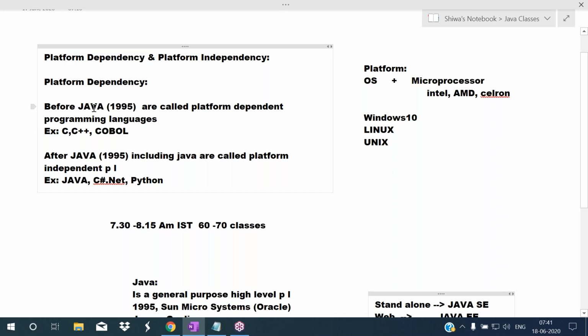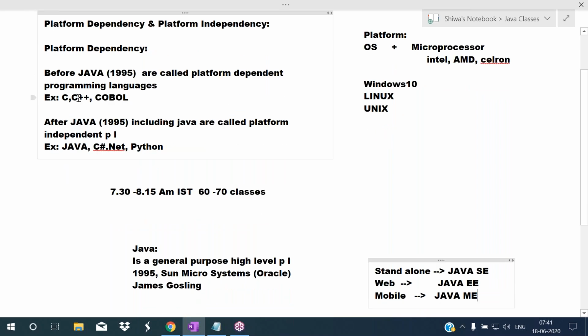Almost all the languages which are introduced before Java are called platform dependent programming languages. For example: C language, C++ language, COBOL, Fortran, Pascal, Algol. All these languages were introduced before Java, and all those languages are platform dependent programming languages.